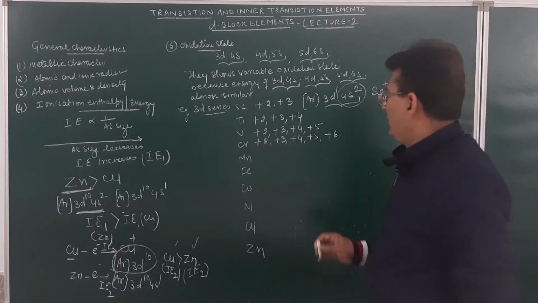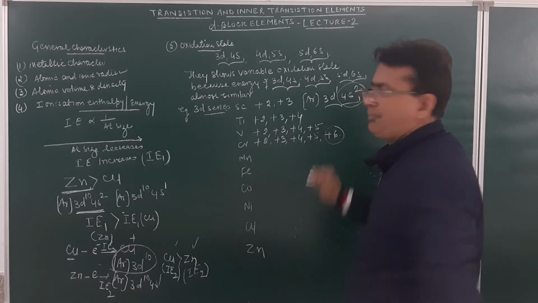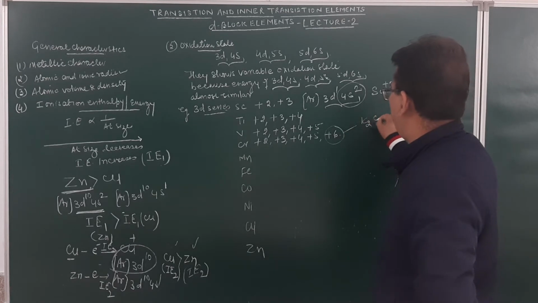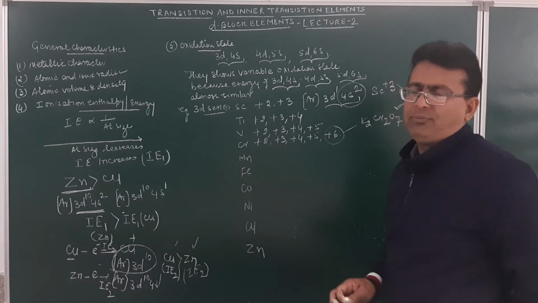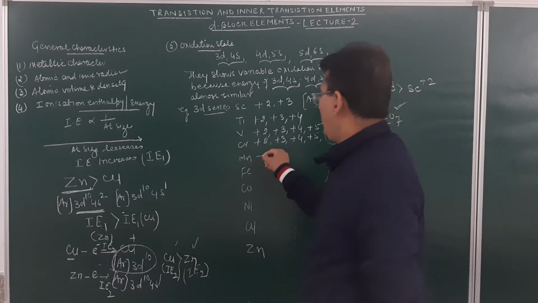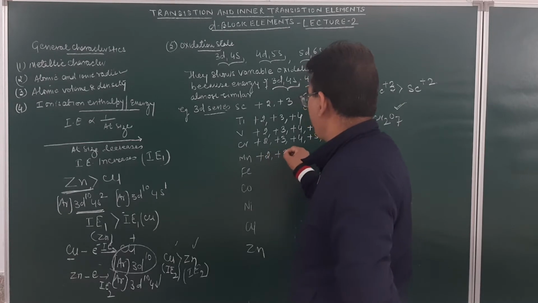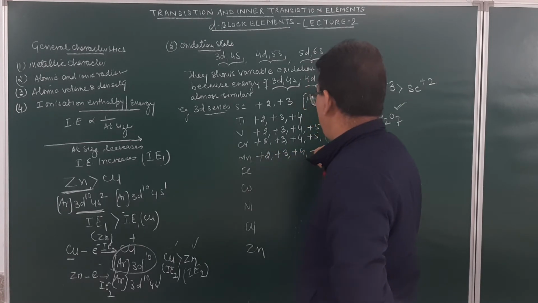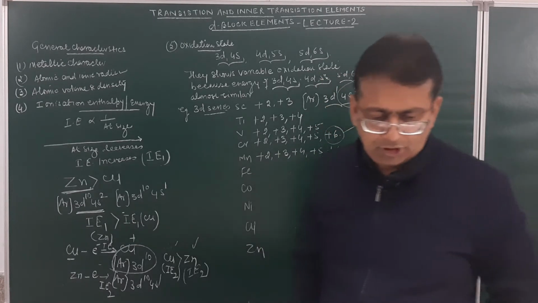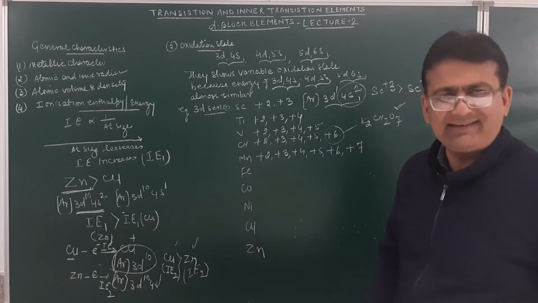Am I clear? Name the compound in which chromium shows the +6 oxidation state, as for example in the case of potassium dichromate. I am telling you this example because this has to be done in detail in this chapter. Now manganese may show the oxidation states +2, +3, +4, +5, +6 and +7.